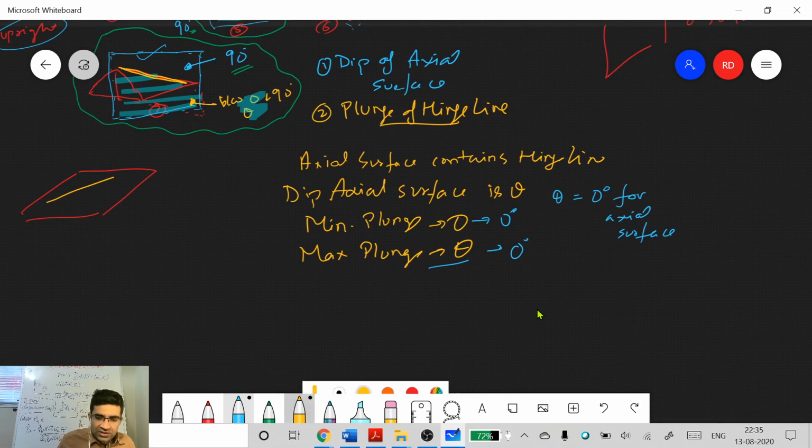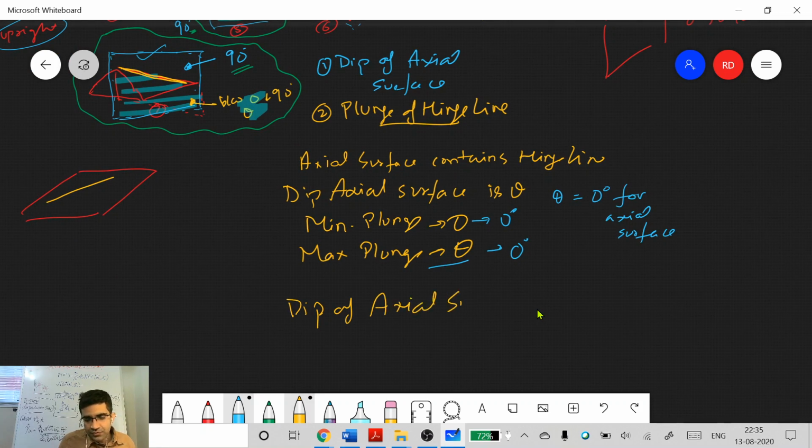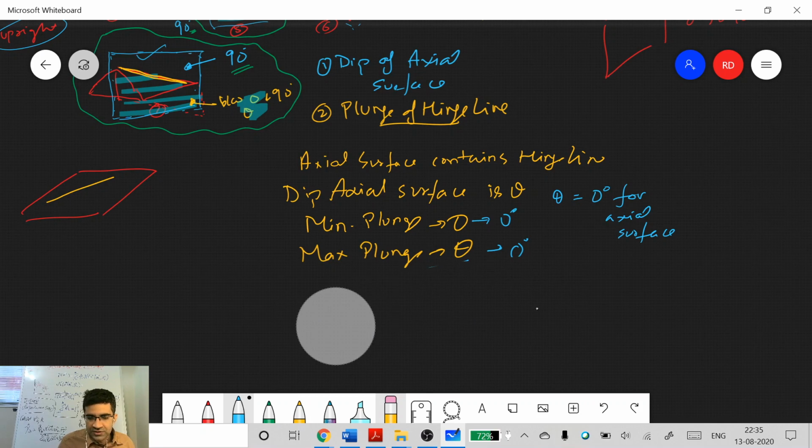Second case that we saw is if the dip of the axial surface is theta, and theta equals 90 degrees for the axial surface.